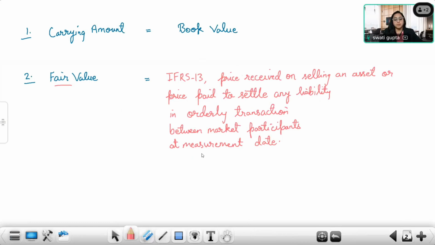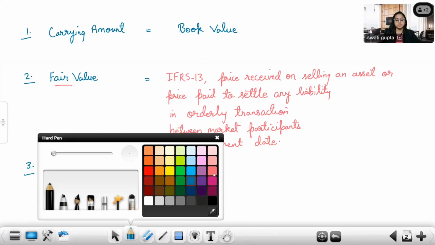Okay. Now, next comes cost to sell. Next, third value comes cost to sell. What is cost to sell? Any idea?